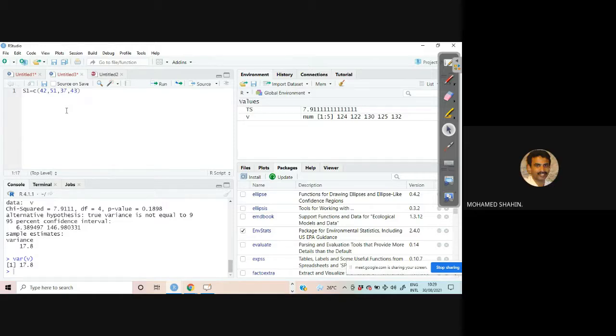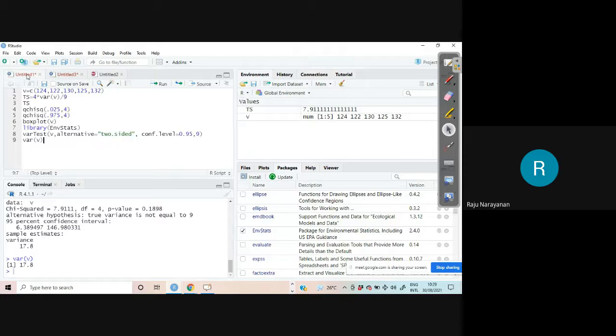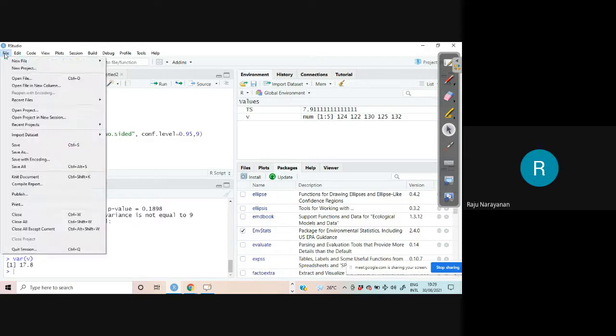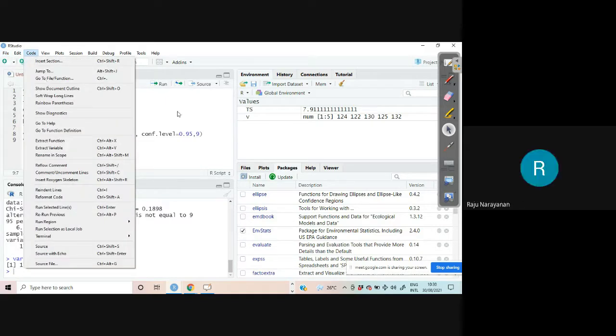Sir, when you open a new sheet, will all the memory be cleared? No, it is still here. You can give a name also, no problem. You can give a name and save this one. Save as, save all, so many options are there. Okay, sir.